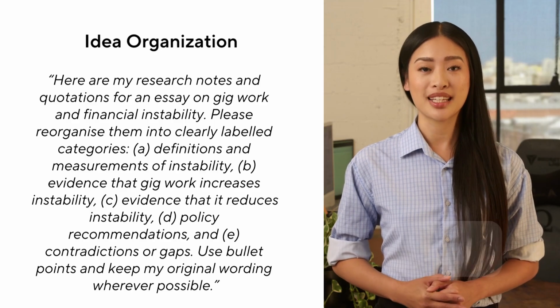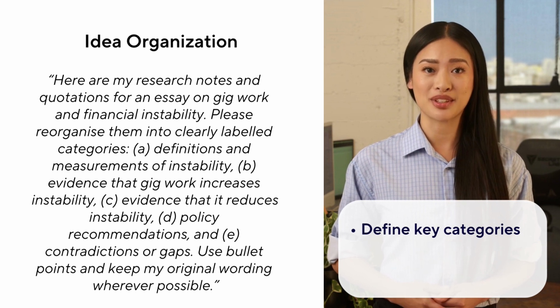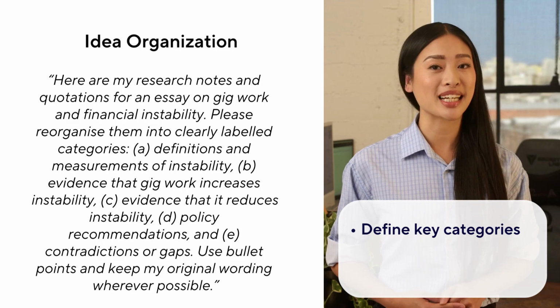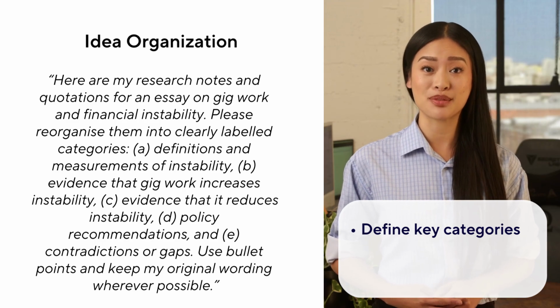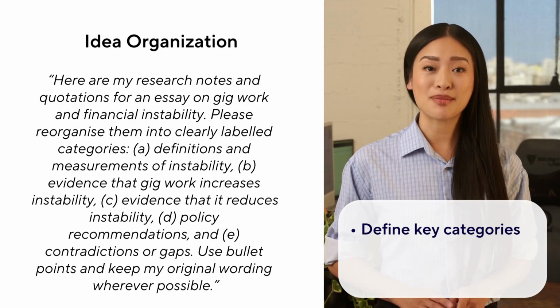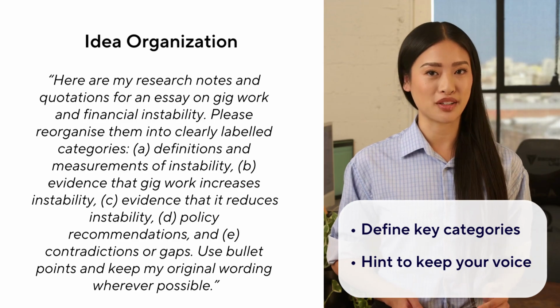Please reorganize them into clearly labeled categories: definitions and measurements of instability, evidence that gig work increases instability, evidence that it reduces instability, policy recommendations, and contradictions or gaps. Use bullet points and keep my original wording wherever possible."